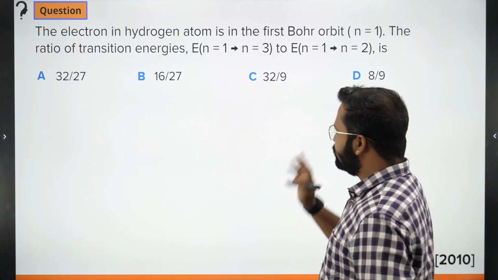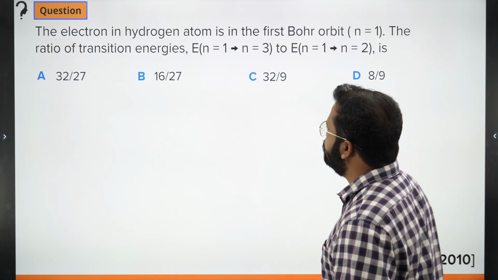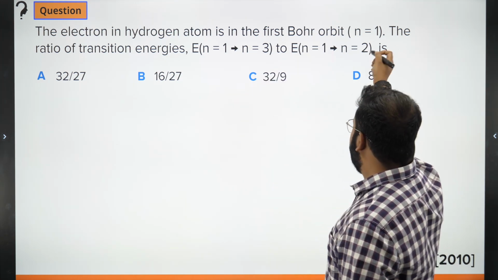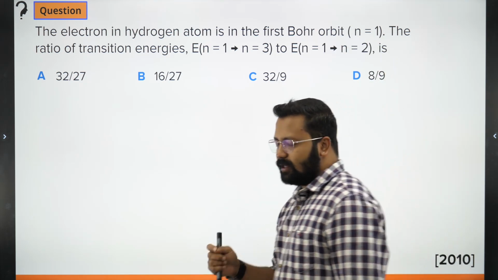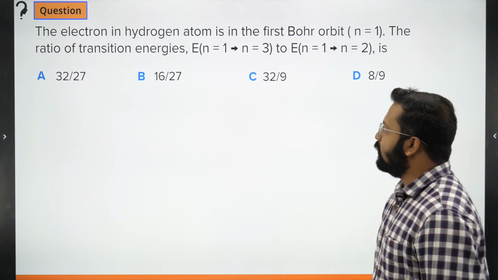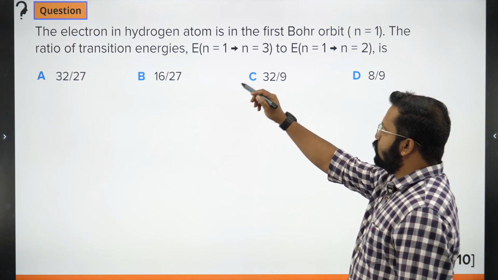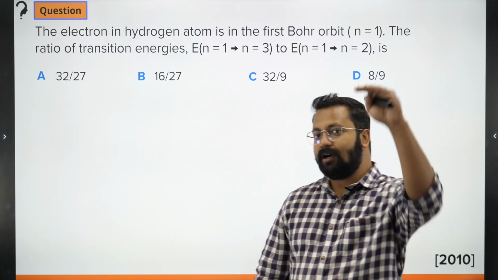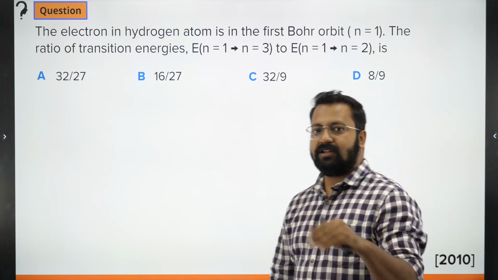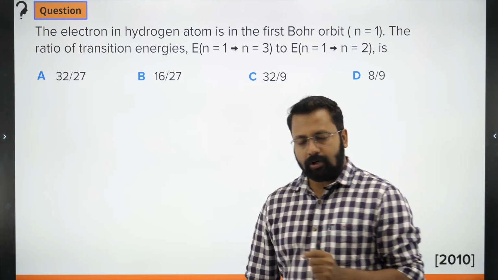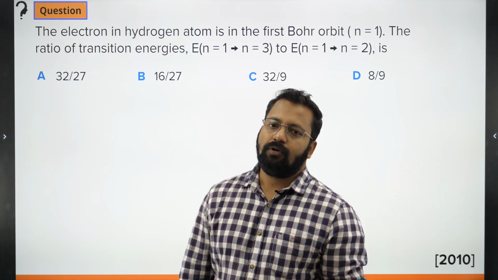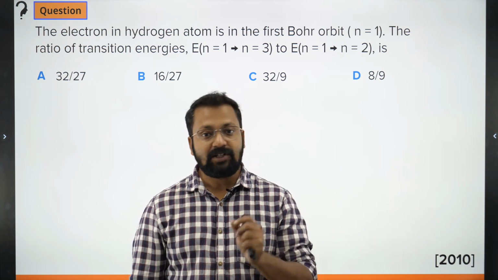Next question. The energy of the electron in a hydrogen atom is in the first Bohr orbit, for which n equals 1. For the first Bohr orbit we say n equals 1, the principal quantum number. The ratio of transition energies from n equals 1 to n equals 3, first energy level to third energy level, and from n equals 1 to n equals 2, first energy level to second energy level. Now it is important to know that the energy levels we wrote as n equals 3, n equals 1, we also call first excited state and second excited state.